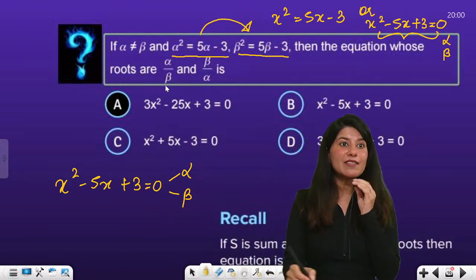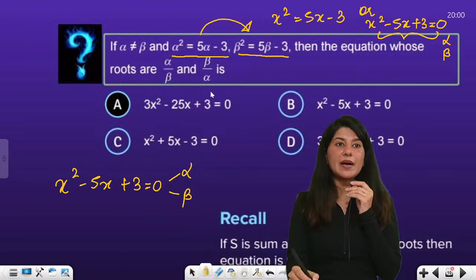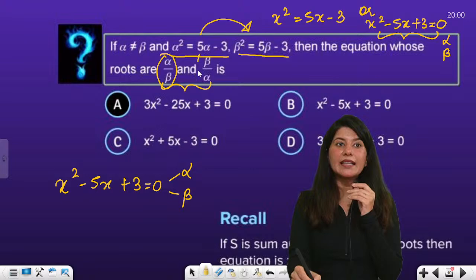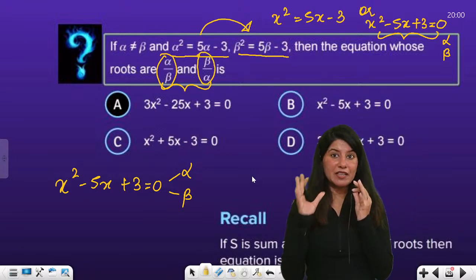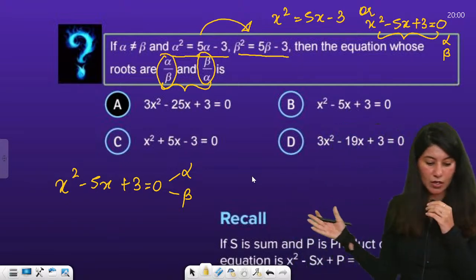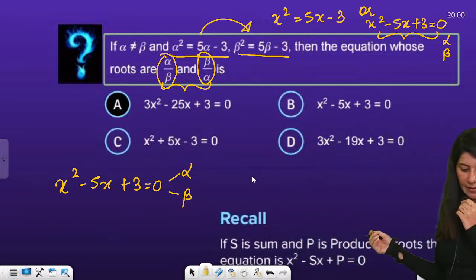Now what I'm looking for is an equation whose roots are alpha by beta and beta by alpha. I'm looking for a quadratic equation whose roots are these two. Do you know a concept? If you don't know, let me tell you.